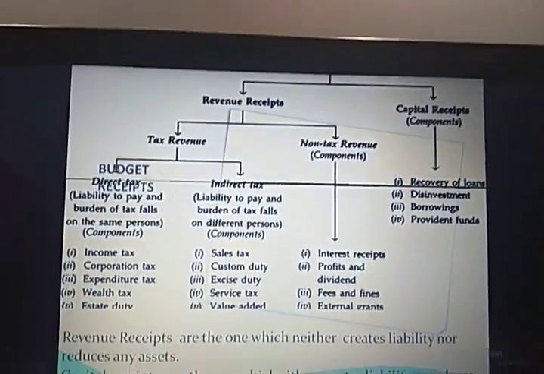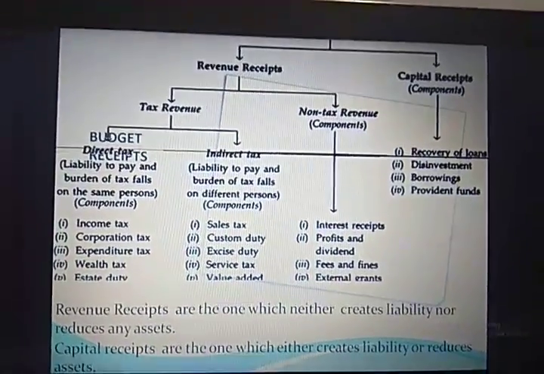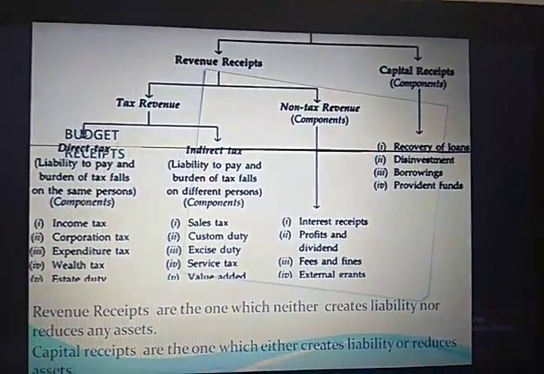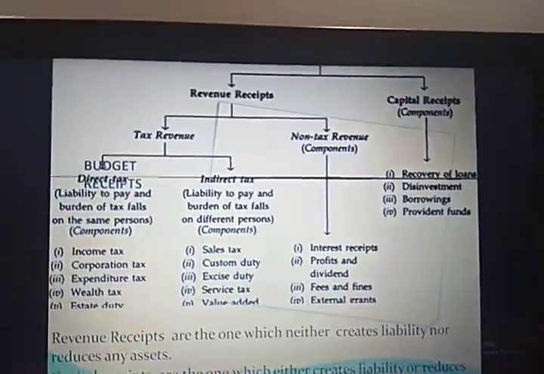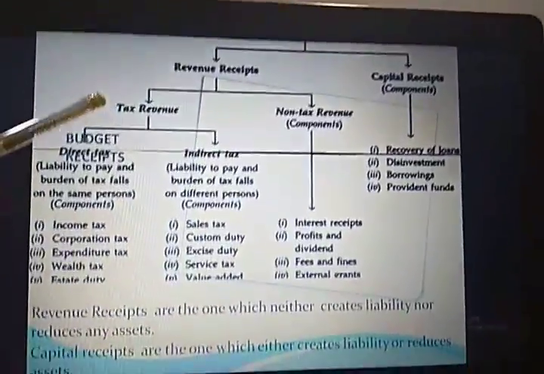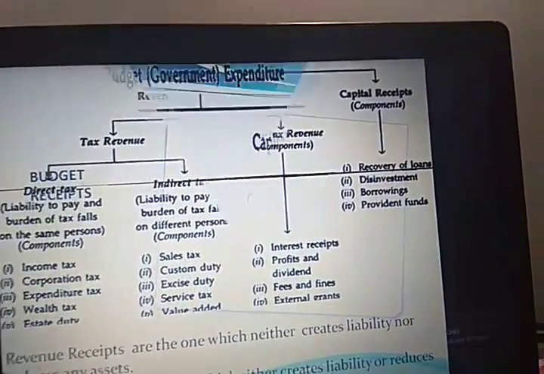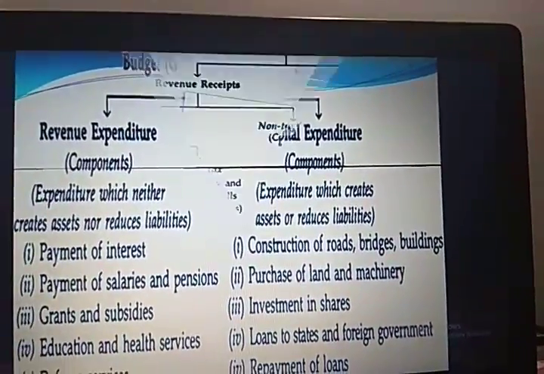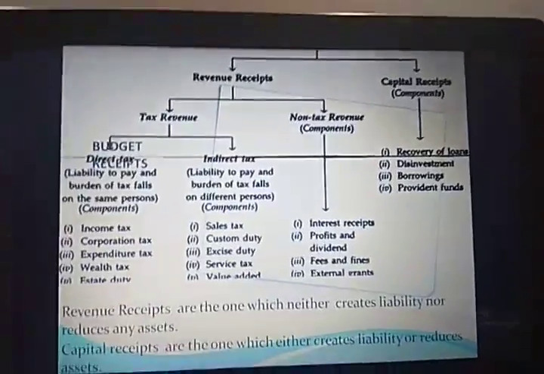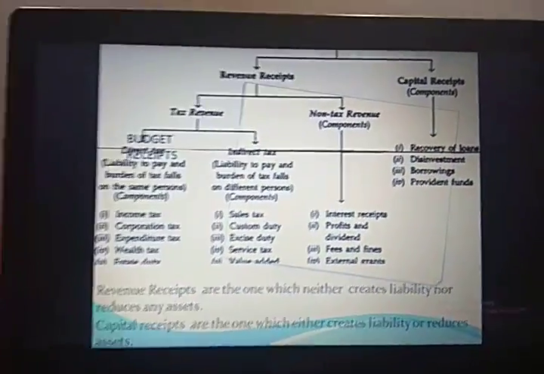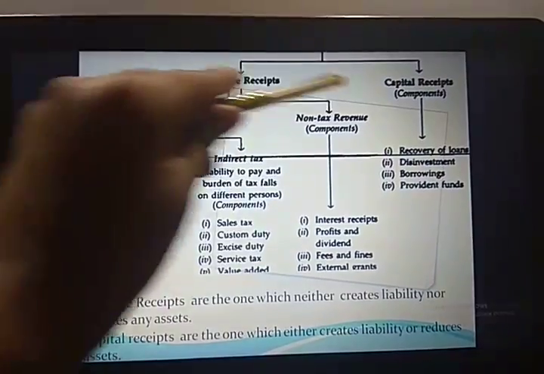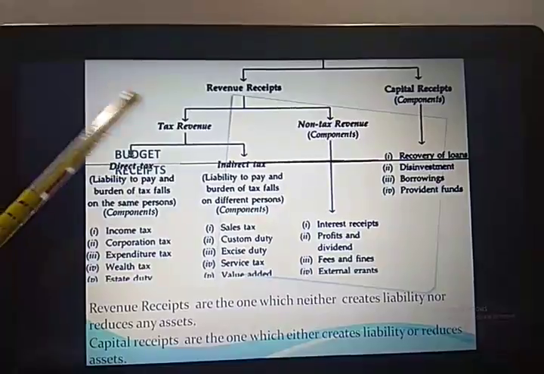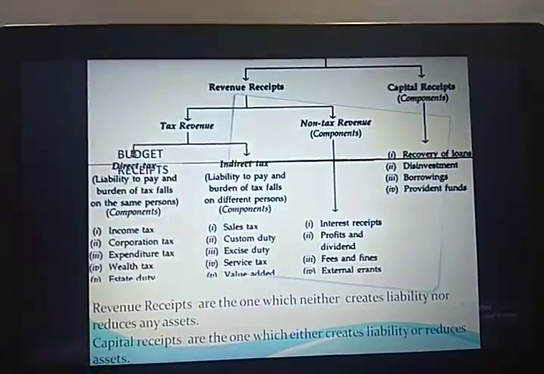Now we talk about the types of budget receipts. Now students, I am classifying the components of budget into two broad categories: one is the receipt of the government, and the other one is the expenditure of the government. So first I'm going to talk about the budget receipt of the government. The budget receipt is classified into two parts, that is revenue receipt and capital receipt. That means government can receive an amount which can be of revenue nature as well as capital nature.